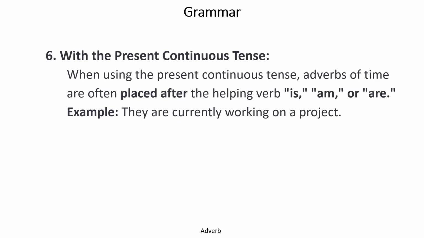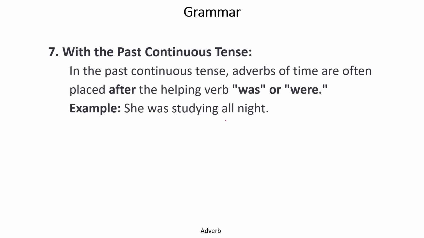With the present continuous tense, when using the present continuous tense, adverbs of time are often placed after the helping verb. They are currently working on a project. So here we can write currently. This is an adverb of time. Working is the main verb and are is the helping verb. So the position of currently can come here as well. With the past continuous tense, adverbs of time are often placed after the helping verb was or were. She was studying all night.